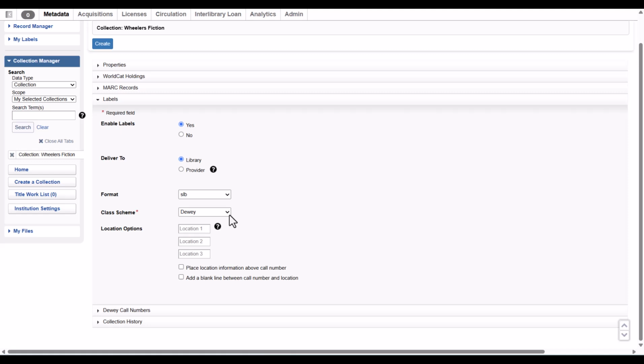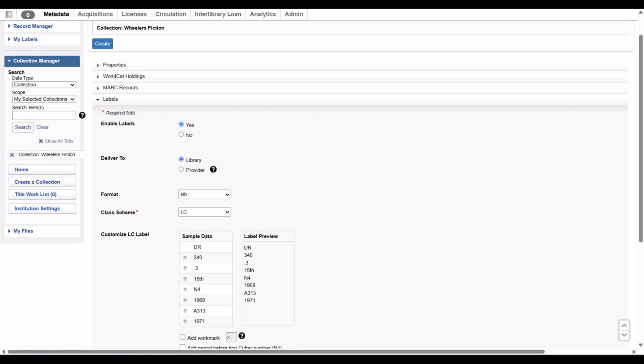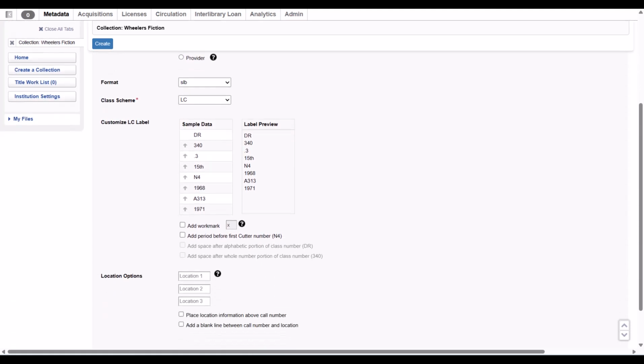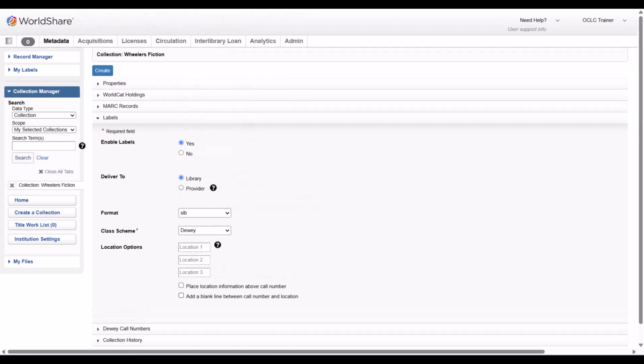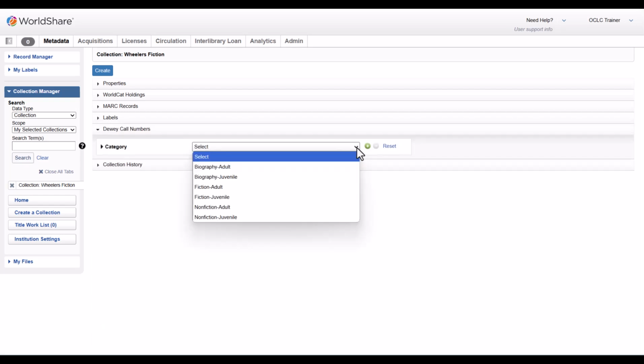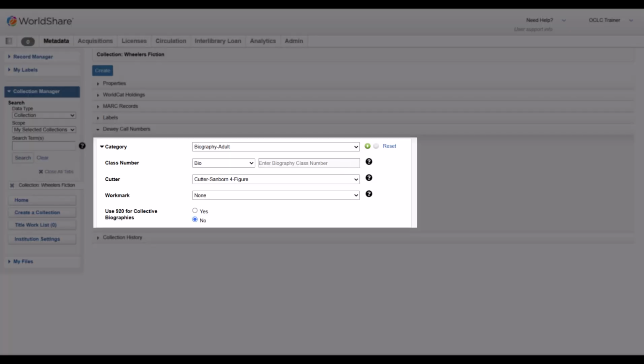If the selected class scheme is not in the WorldCat record, an LC call number will be delivered with LC location options. Therefore, you must complete the LC call number section. If you choose Dewey call numbers, you can configure options for each of the 6 categories within each collection. Click on the Dewey call numbers accordion. Select a category, such as Biography Adult. Then configure options like the call number prefix, the cutter, and other settings.